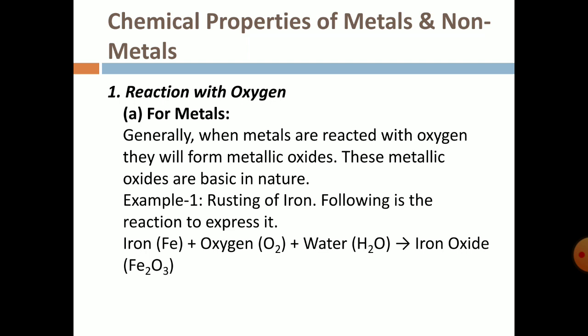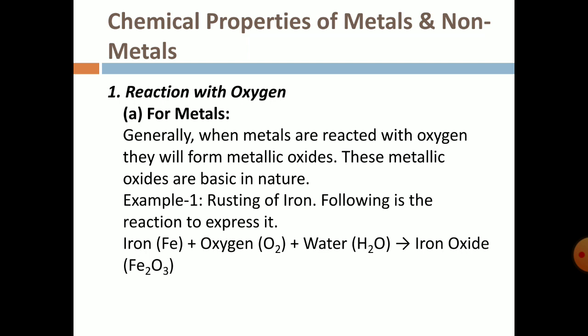Now, rusting of iron. What are the things required for rusting? If you expose iron somewhere, like any nail or iron rod or iron board, it will create rust. How does that happen? A normal reaction with oxygen alone will not create rust.